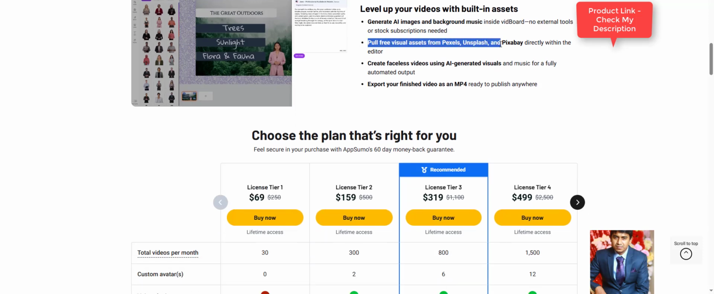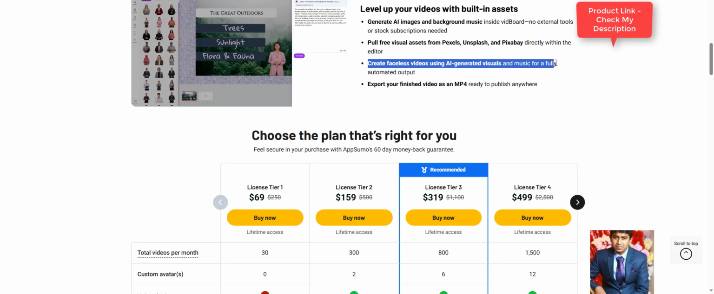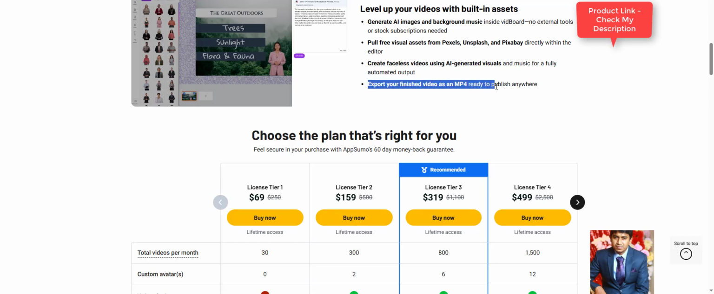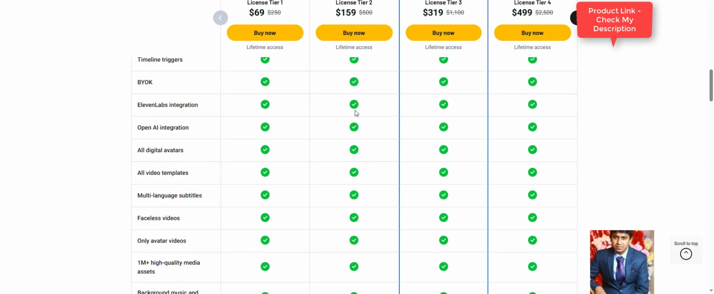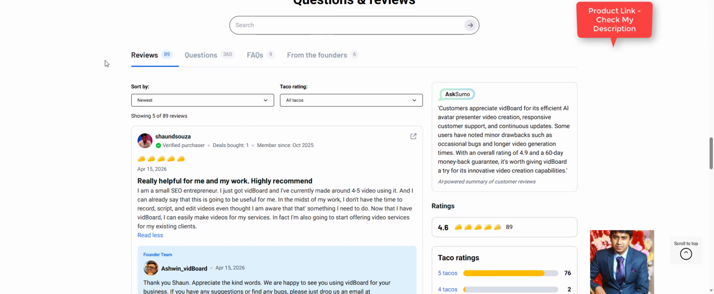Pull free visual assets from Pexels, Unsplash, and Pixabay directly within the editor. Create faceless videos using AI-generated visuals and music for a fully automated output. Export your finished video as an MP4 ready to publish anywhere.